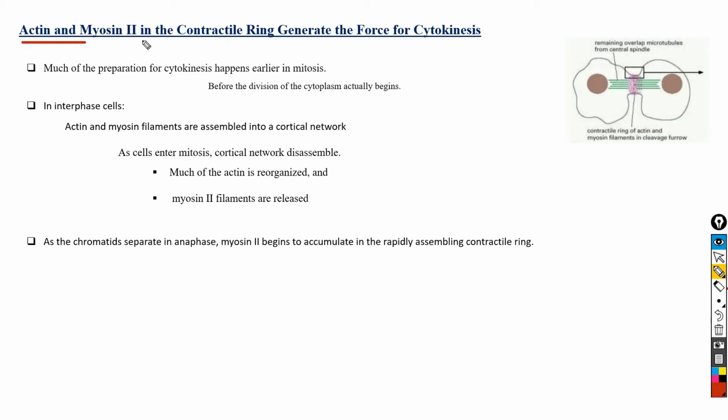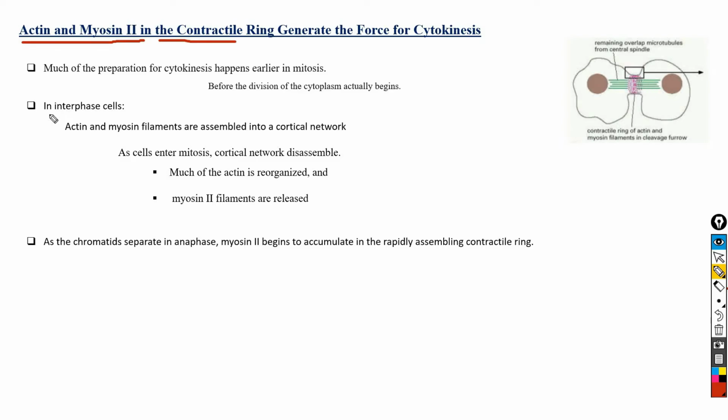And it is the actin and myosin 2 in the contractile ring that generate the force for cytokinesis. As the astral microtubules in anaphase become longer lived and less dynamic in response to the loss of M-CDK activity, the contractile ring begins to assemble just beneath the plasma membrane. However, much of the preparation for cytokinesis happens earlier in mitosis, that is, before the division of cytoplasm actually begins.